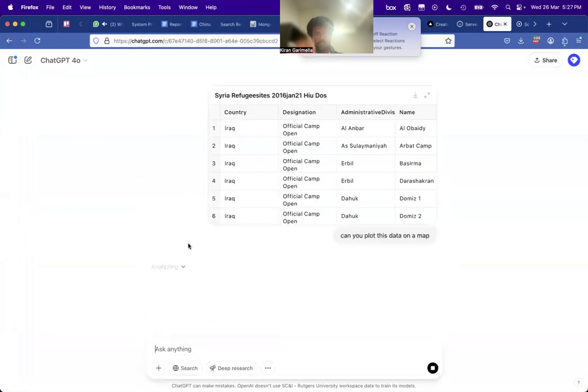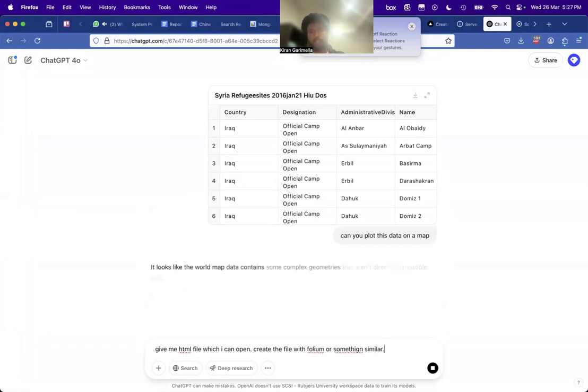I don't think it'll be able to, but I can ask it: give me a code, an HTML file, which I can open, create the file with Folium or something similar.